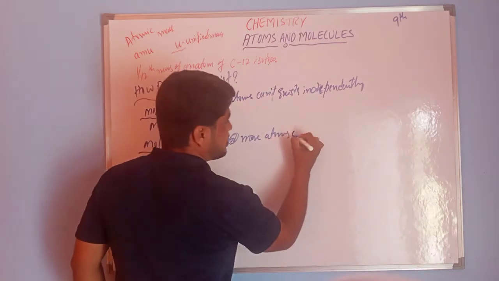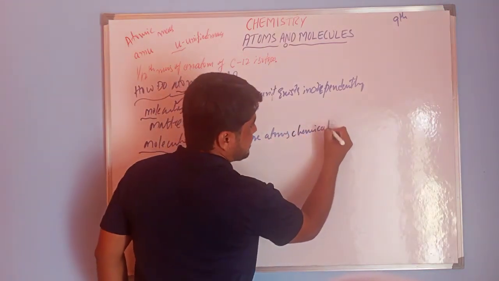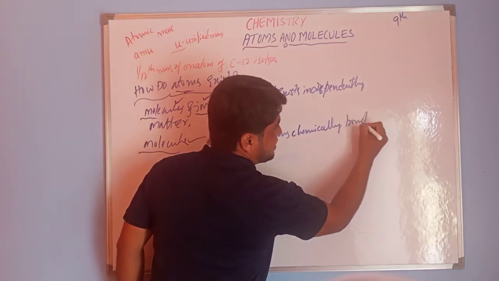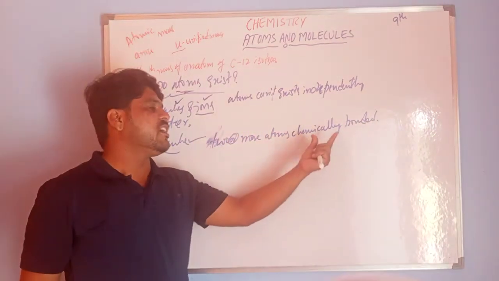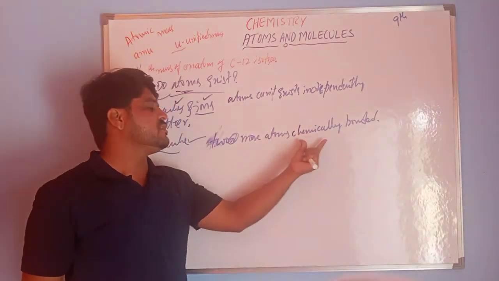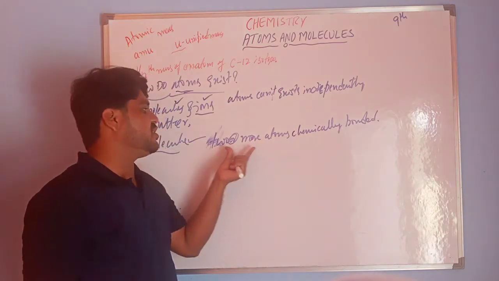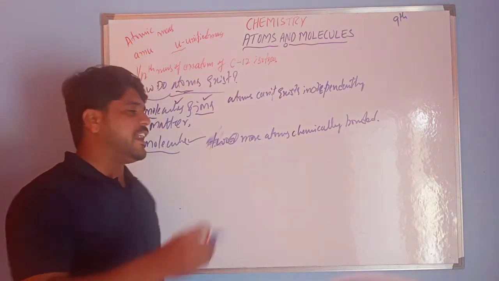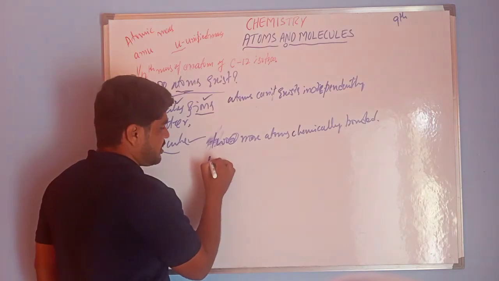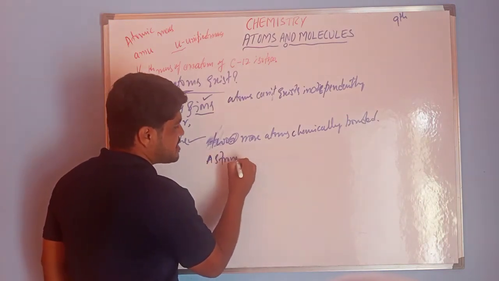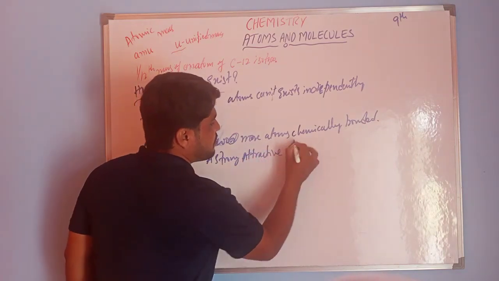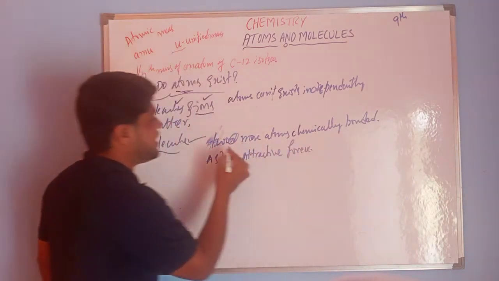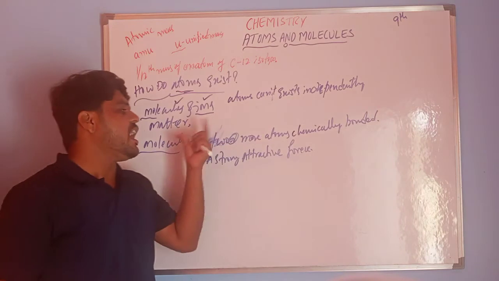So what is the force between these atoms? A strong attractive force is present between these atoms.